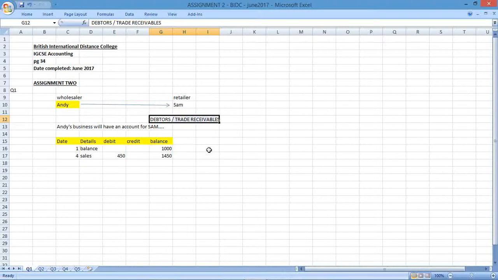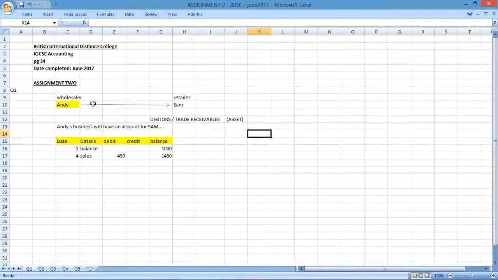Consider watching one of those that will explain exactly what the rules are around how to interpret and understand what debtors represents. Debtors we would then highlight as being an asset, something that Andy will value in terms of being a resource.